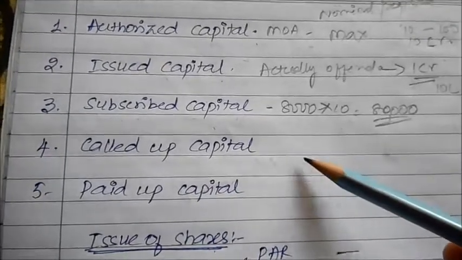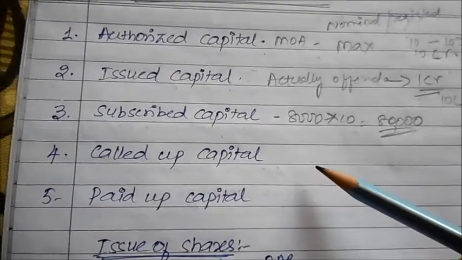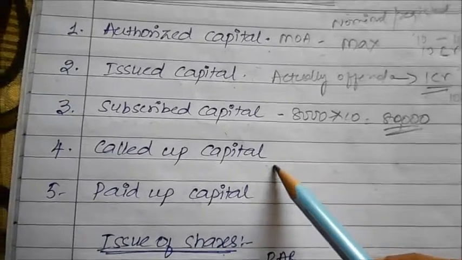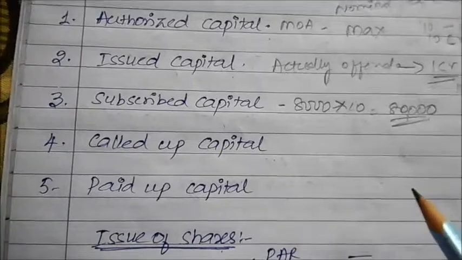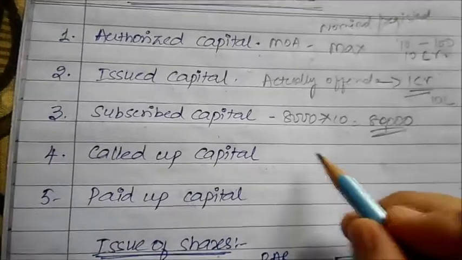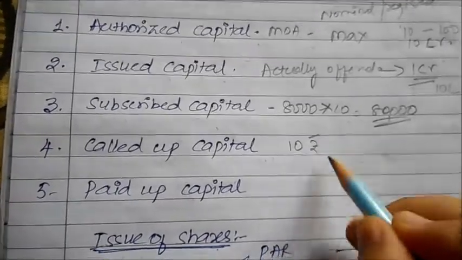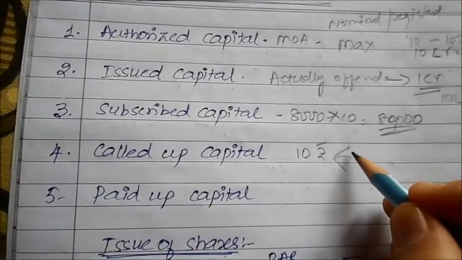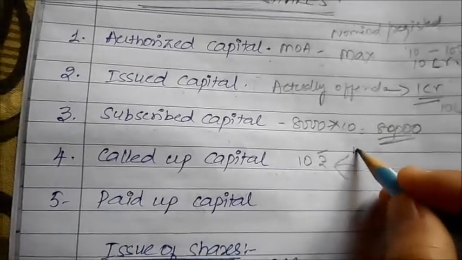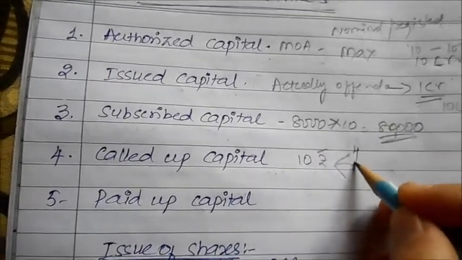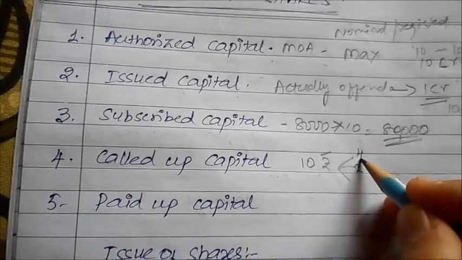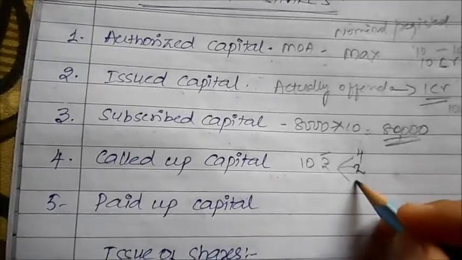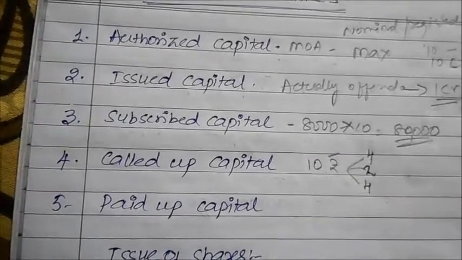Called up capital is the amount of shares which is asked to be paid via calls. So what exactly happens? The entire amount of money will not be needed on a single day. So for example, if the value of the share is 10 rupees, this particular value will be split in various forms. Whenever I am asking you to apply for shares, you may give 4 rupees out of this. Then, after you've given the application and after the company selected your applications, you may be asked to make the remaining payment in the first call, then the remaining payment in the next call, like that.